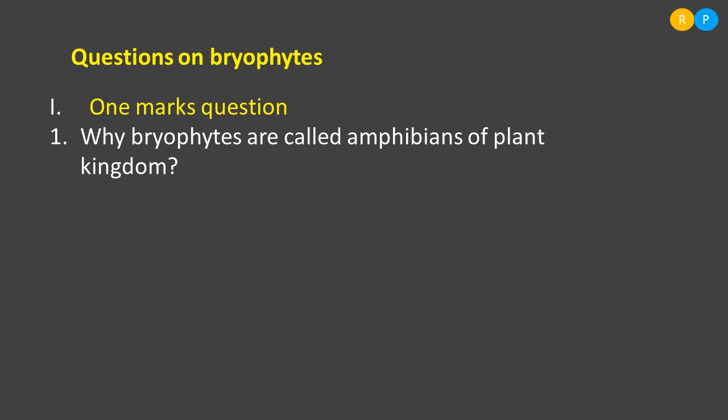So why are they called amphibians of the plant kingdom? Because they are the first land plants raised on the earth, but for their sexual reproduction they depend on water. Because of this they are called amphibians of the plant kingdom.